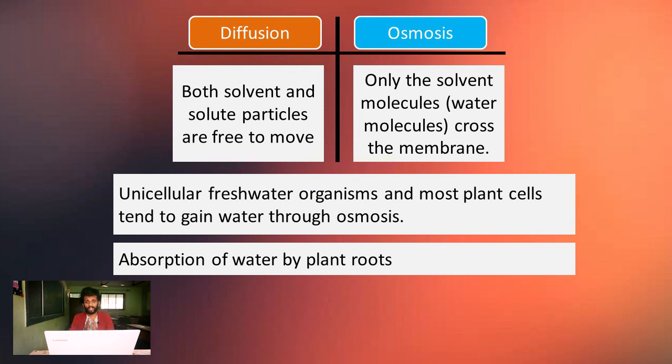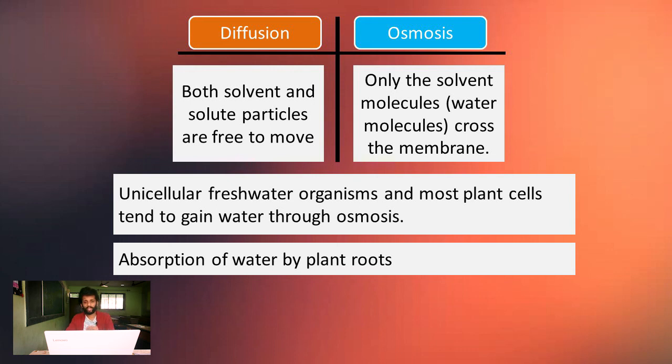In osmosis, only the solvent molecules, which are the water molecules, cross the membrane. So in osmosis, only the water molecules are crossing. In diffusion, there is just a direct intermixing. That is the difference between diffusion and osmosis.